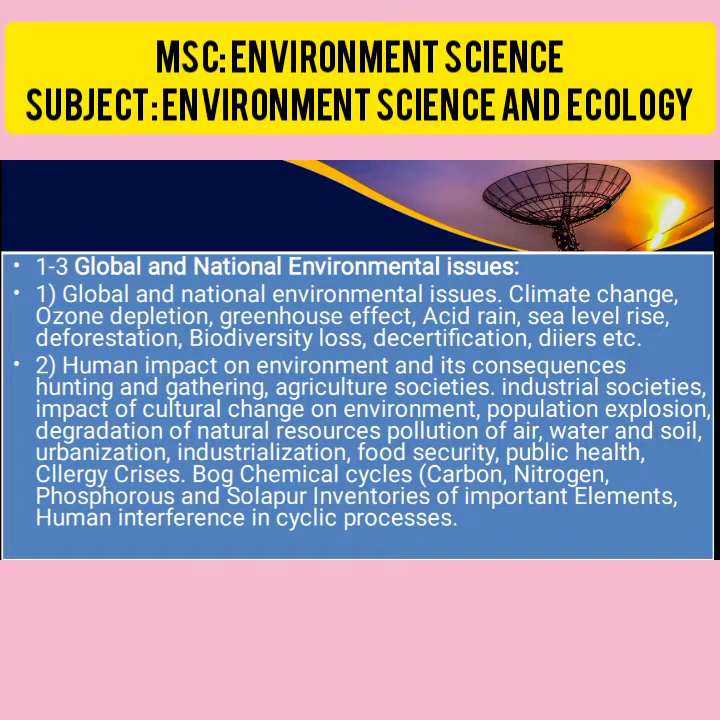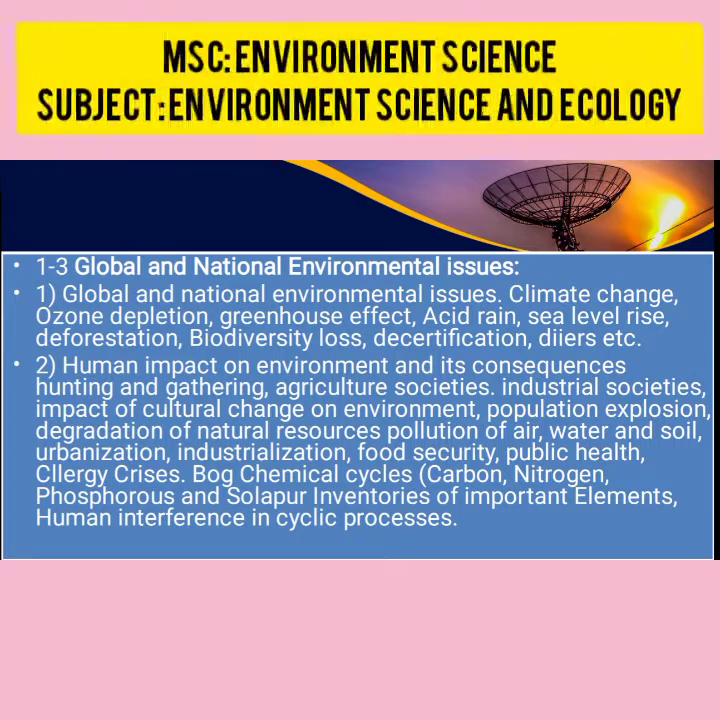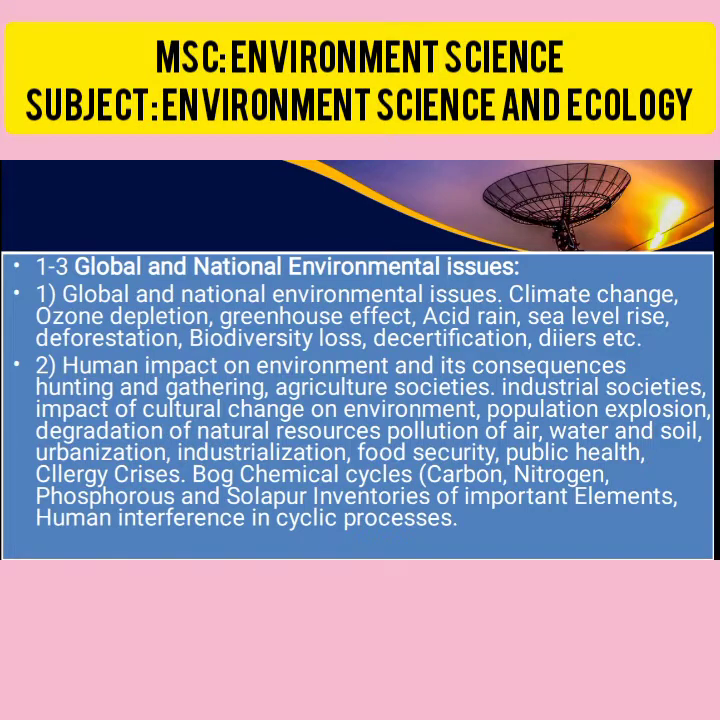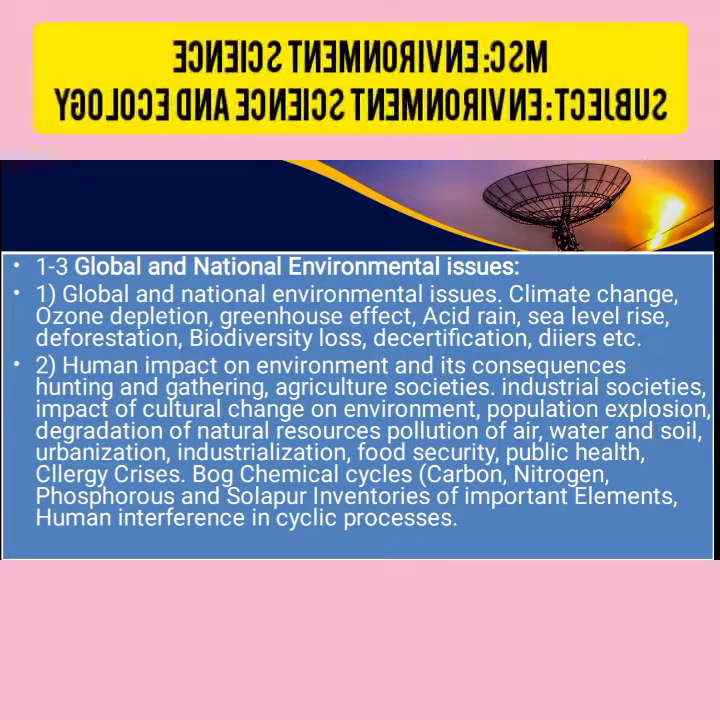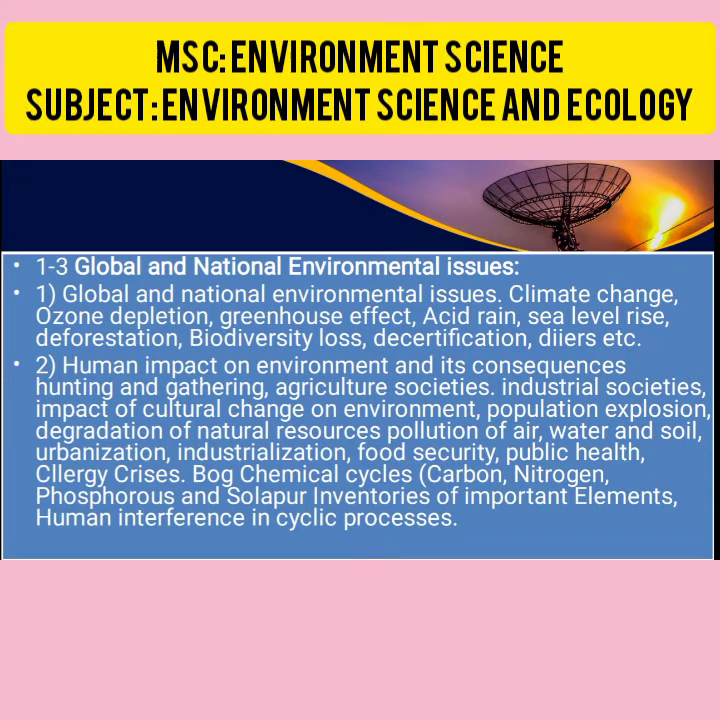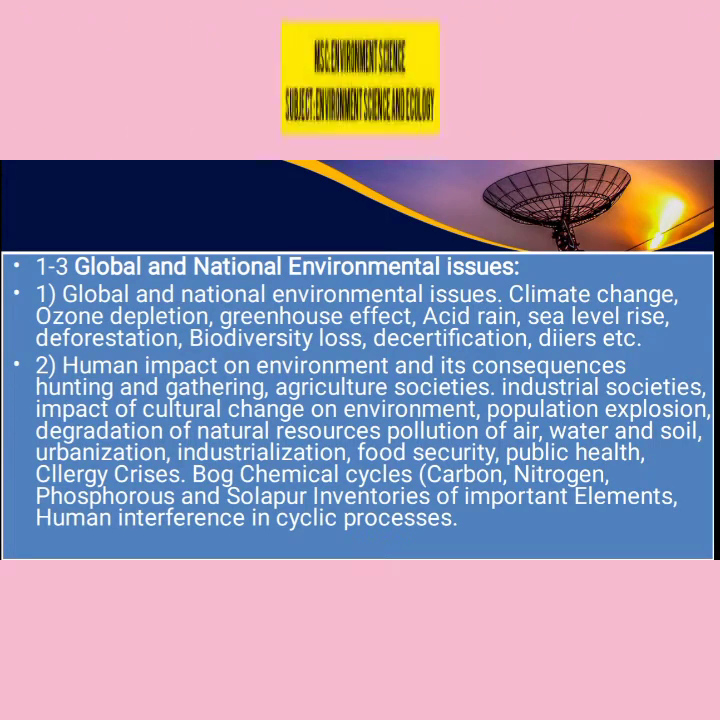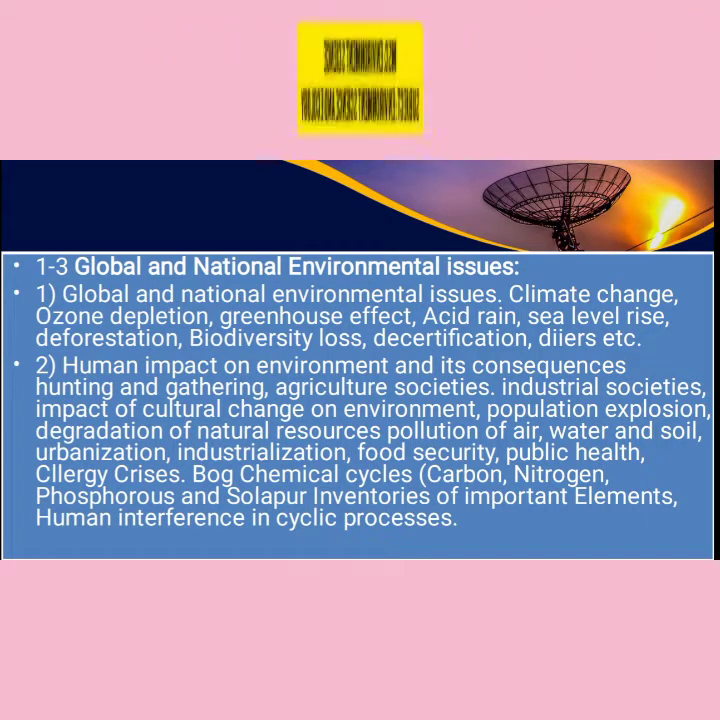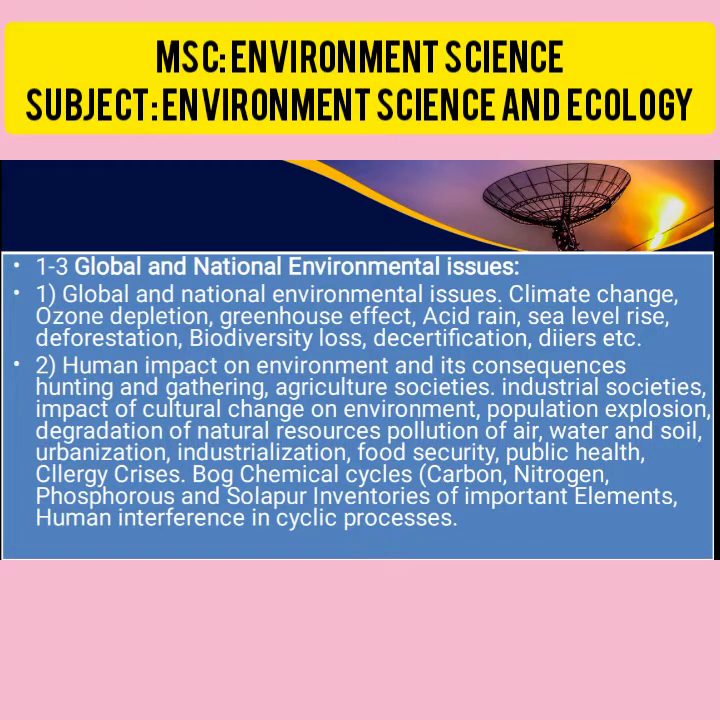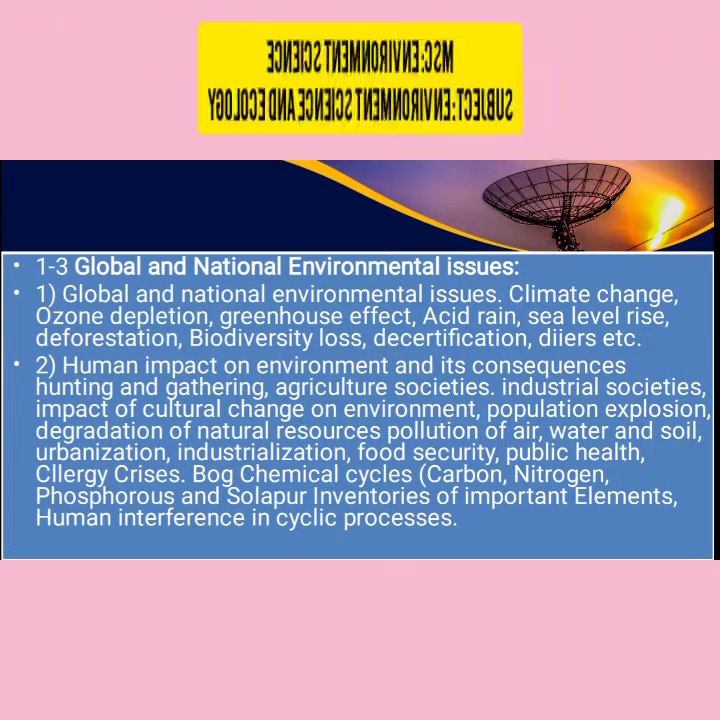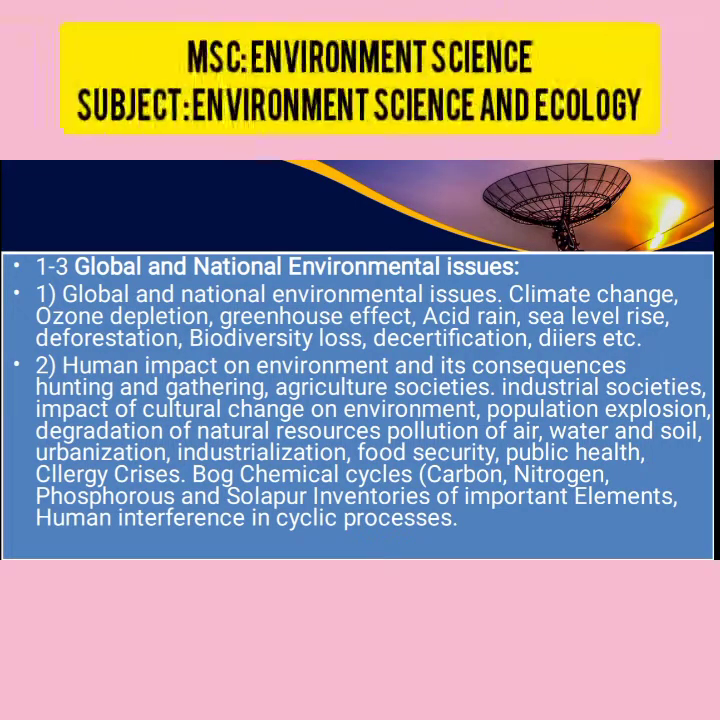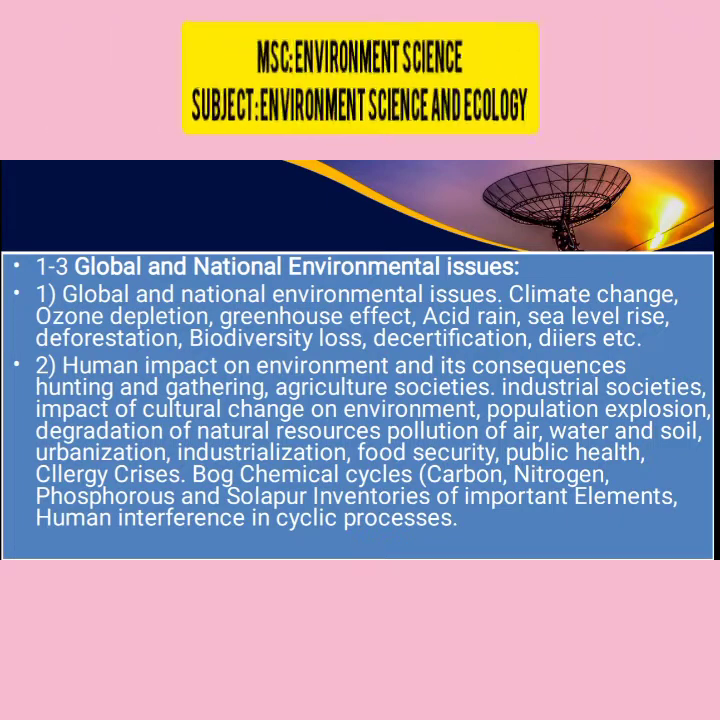That means the more important issues are acid rain, greenhouse effect, sea level rise, ozone depletion, deforestation. Those are global as well as national issues for the environment. If these increase, the entire life gets spoiled. Then national as well as state issues: hunting and gathering, the agriculture society, industrialization, urbanization, pollution of air, water and soil.